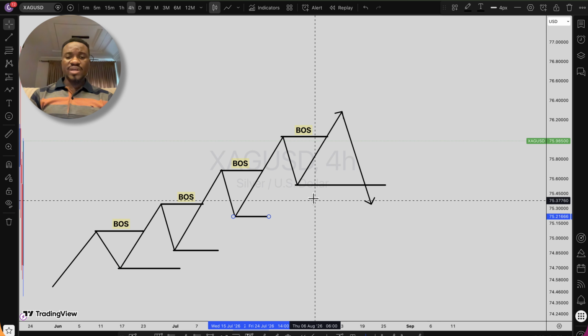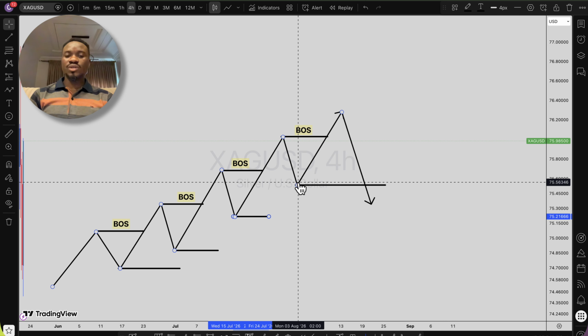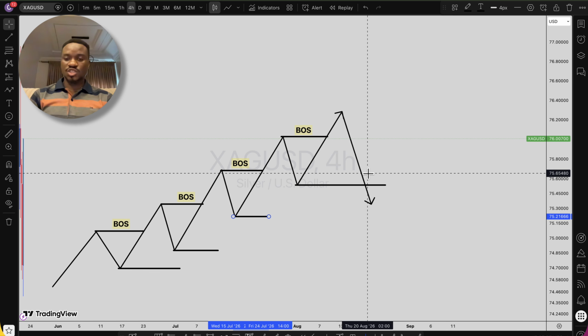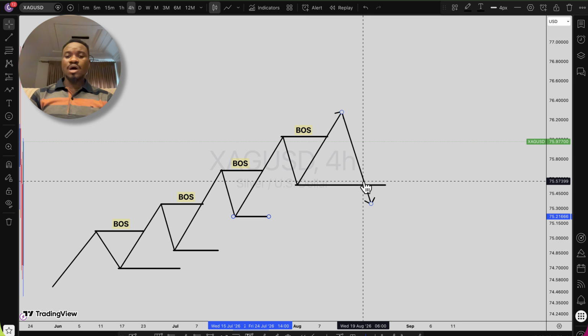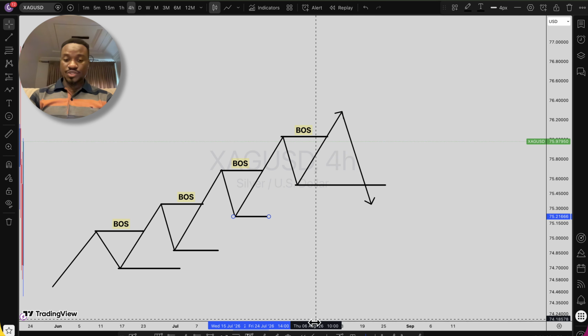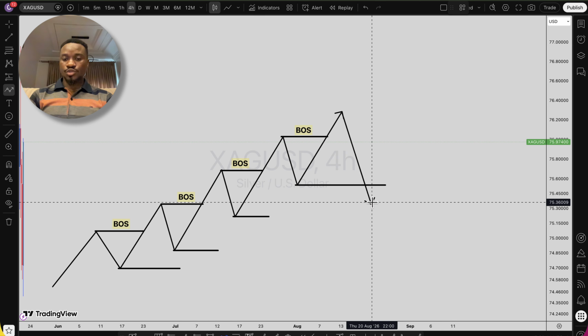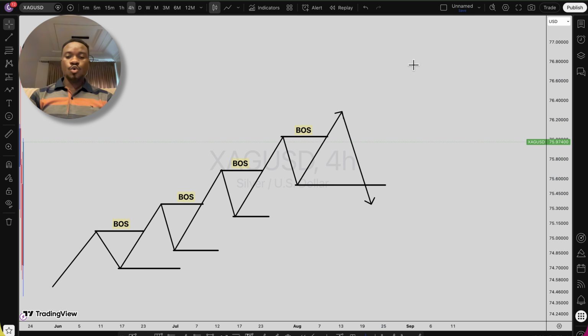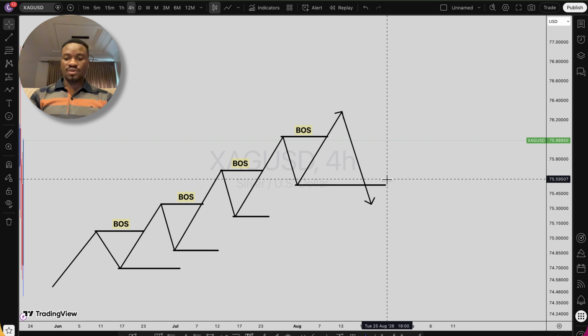So whenever price takes out the first higher low in a bullish market structure, you don't call it a change of character, and this is where traders miss it, right? It's not a change of character, because price taking out a higher low doesn't mean the market has changed. Sometimes there may be volatility in the market, or liquidity, or some kind of manipulation, whereby what you see next is price will just continue upward like this, and then boom. And most times this happens in the market. So when you see this, you don't call it a change of character.